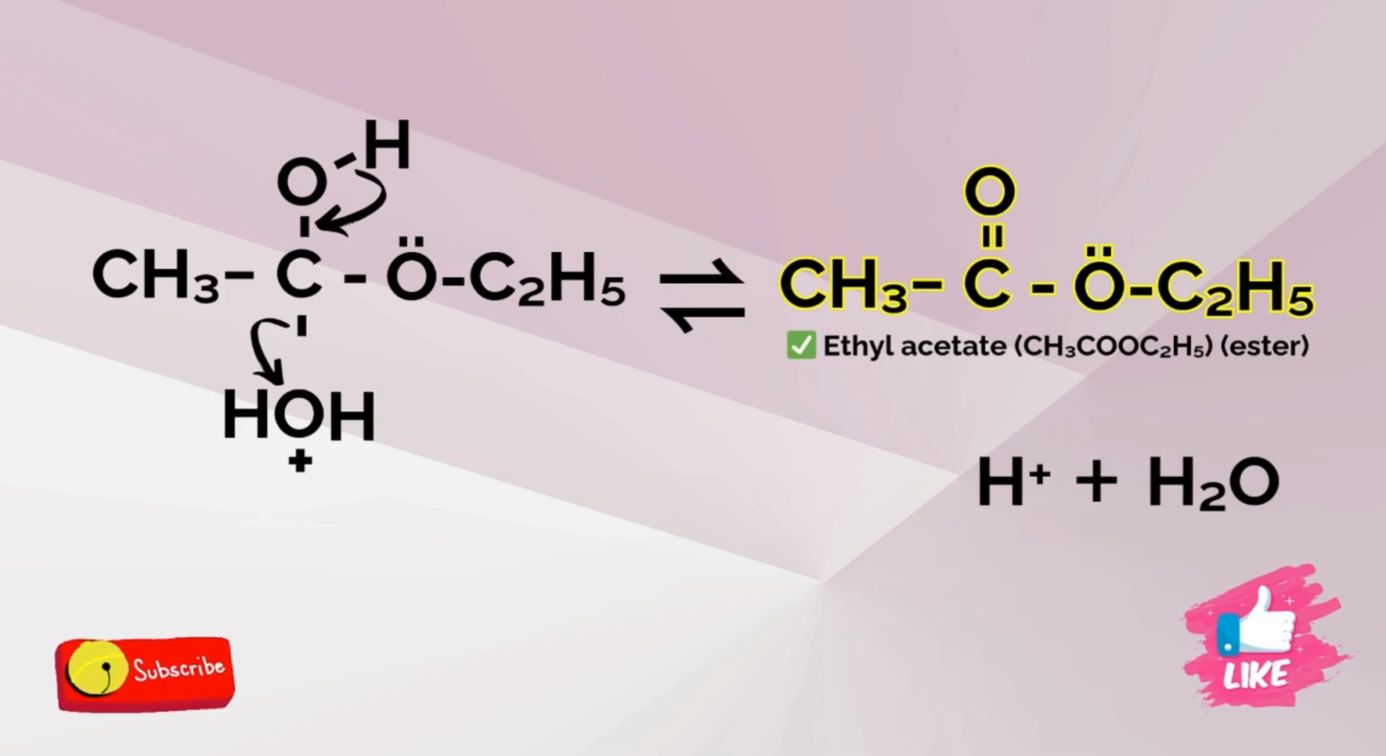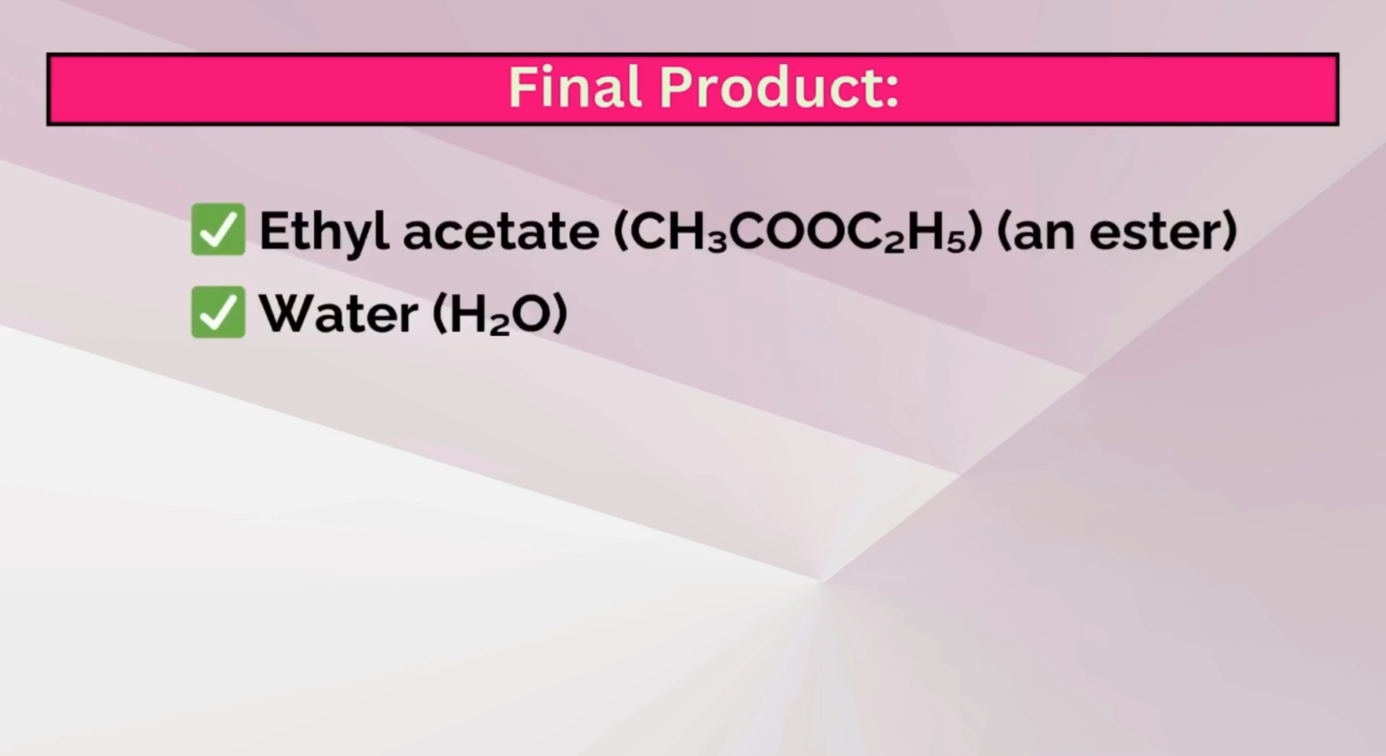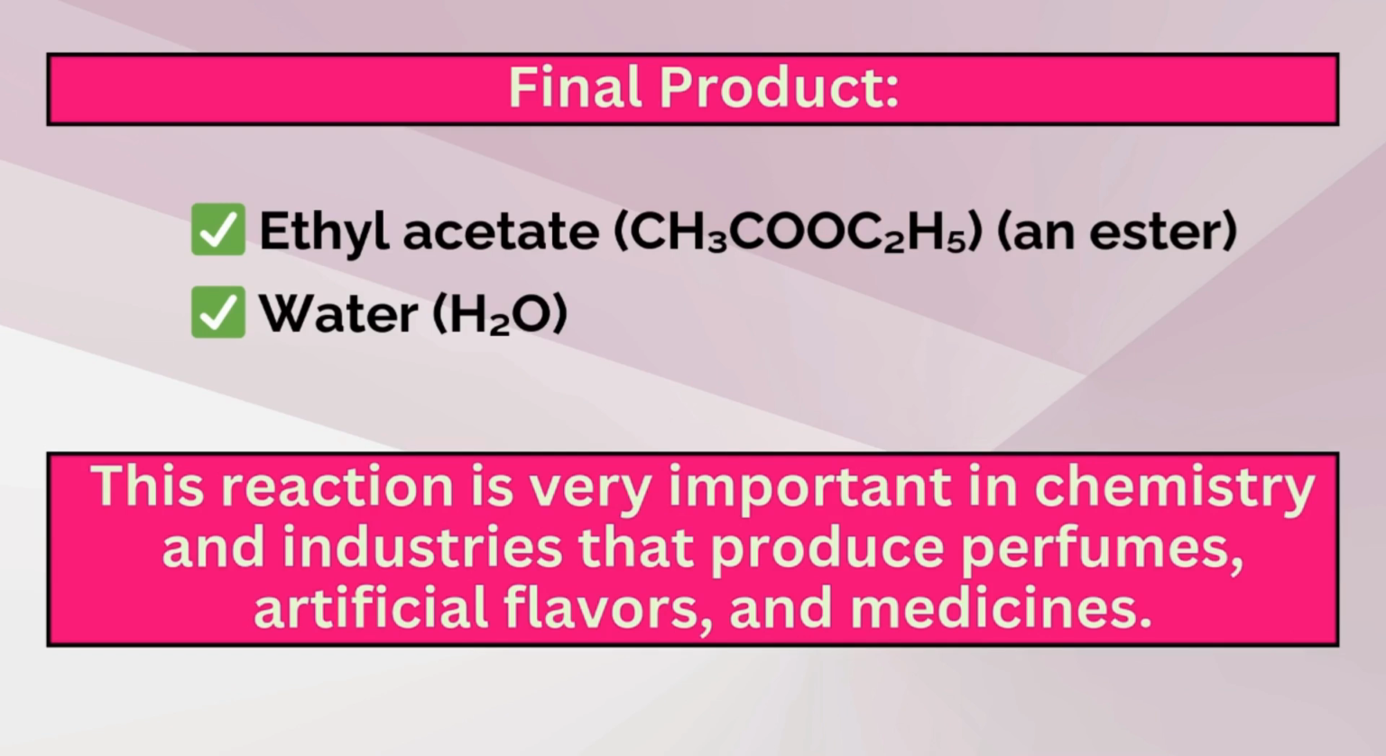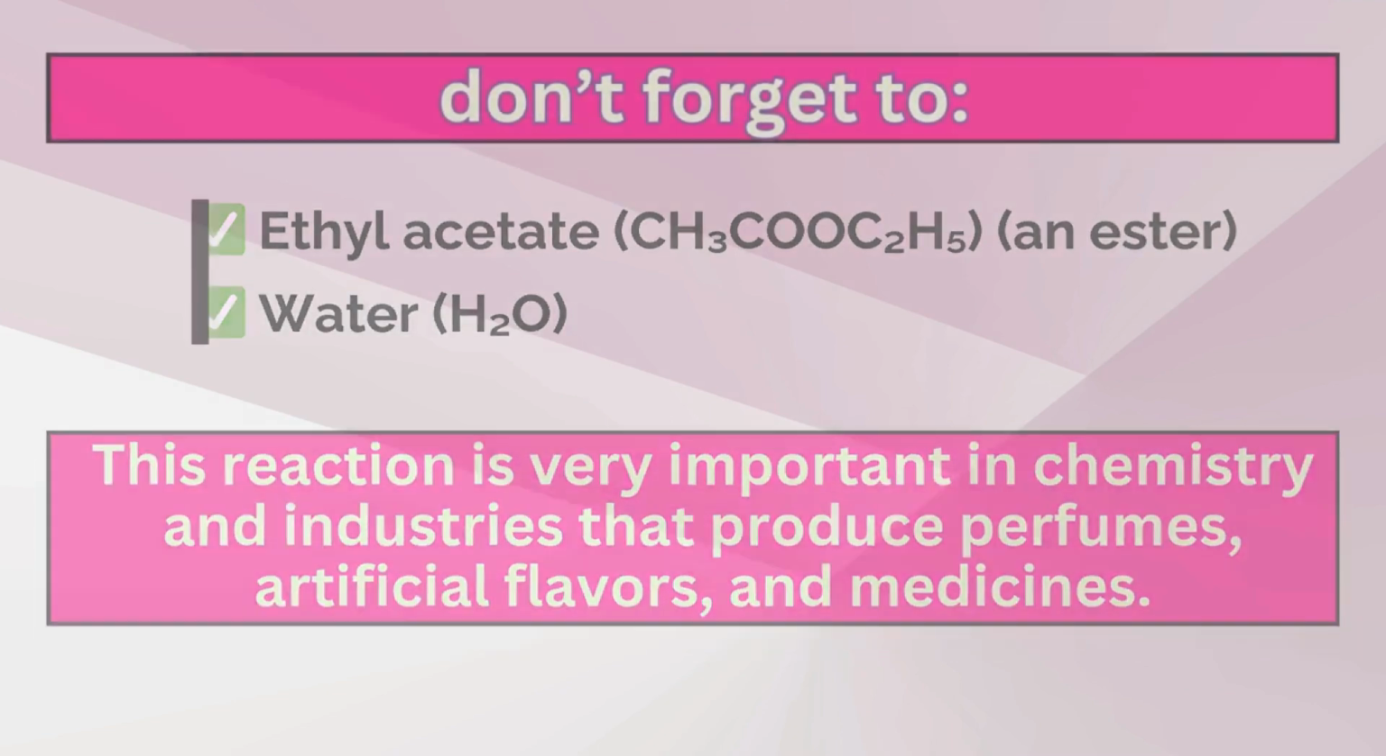This ethyl acetate is actually the ester, and these are the final products: ethyl acetate, which has the formula CH3COOC2H5, and it is an ester, and the water molecule which is ejected during the formation of the ethyl acetate, and this is the byproduct. So this reaction is very important in chemistry and industries that produce perfumes, artificial flavors, and medicines.